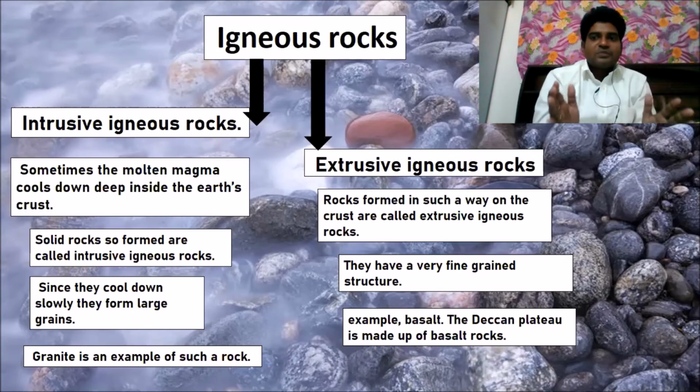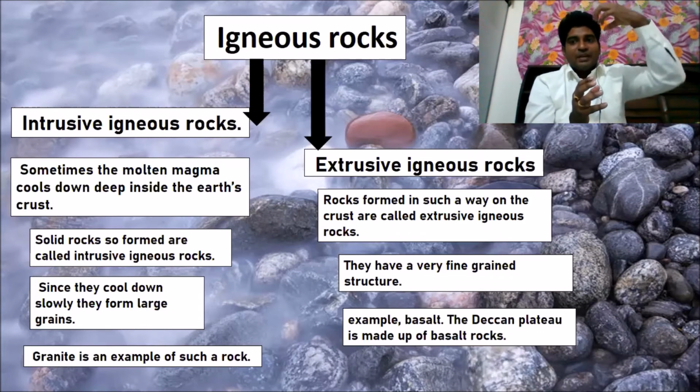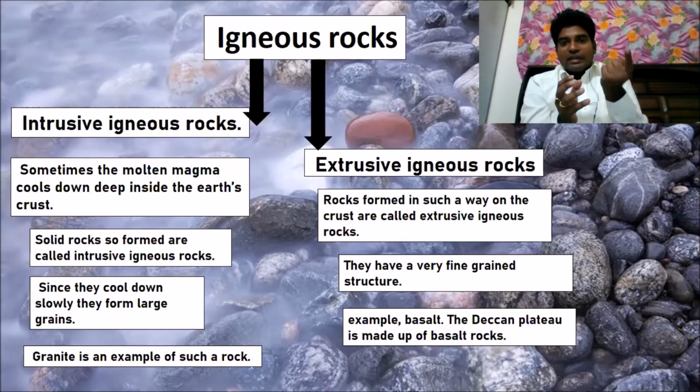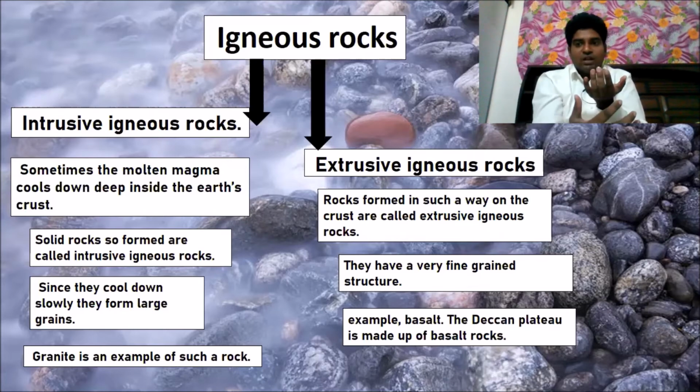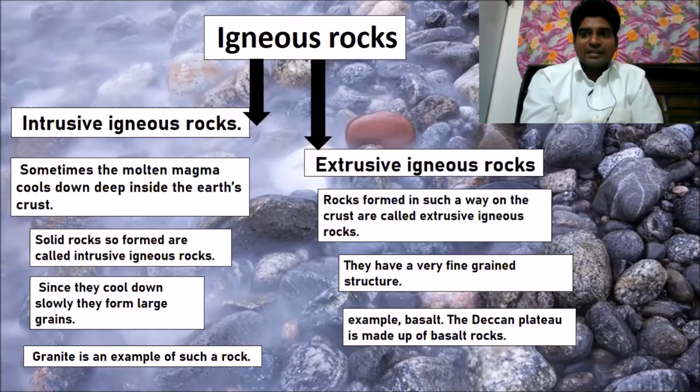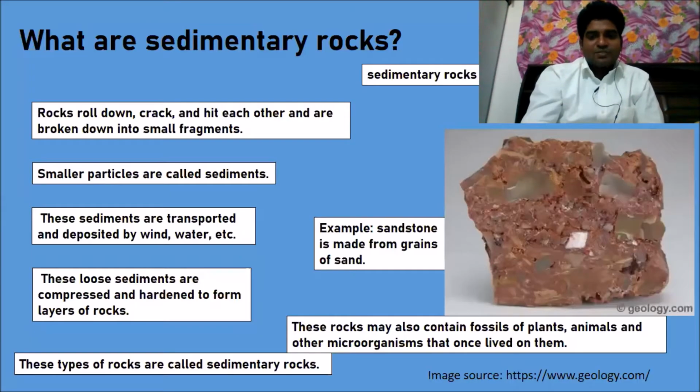So we have two types of igneous rocks. One is formed inside the crust when it gets cooled down. It is called intrusive igneous rocks. Outside, if it cools down, that is called extrusive igneous rocks. I hope you all are understanding. Let me move to the next one.